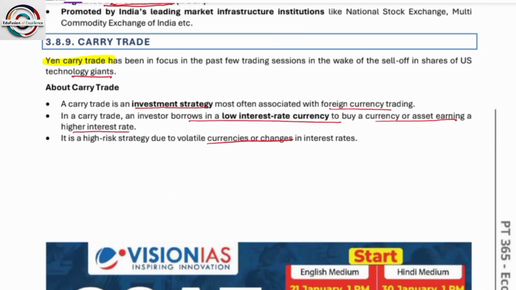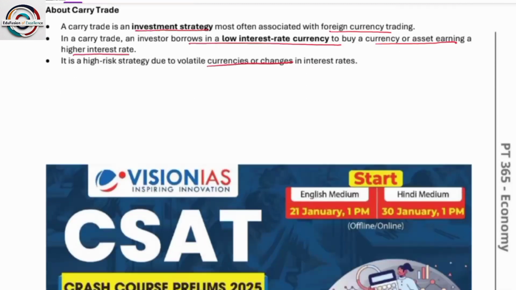Carry trade. What is carry trade? Yen carry trade has been in focus in the past few trading sessions in the wake of the sell-off in the shares of US technology giants. About carry trade, a carry trade is an investment strategy most often associated with foreign currency trading. So carry trading is often related to foreign currency trading.